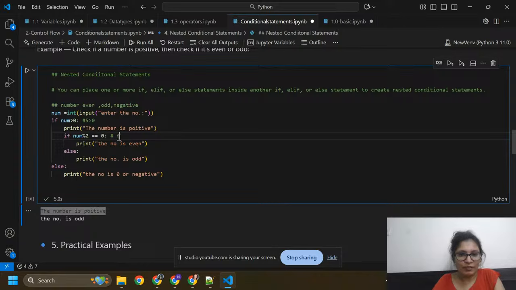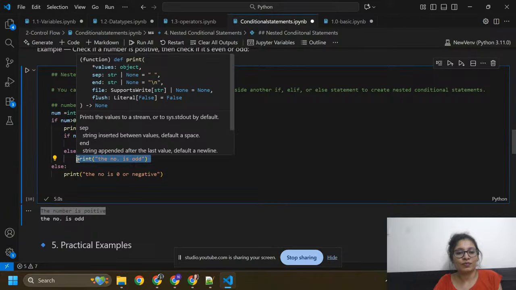If the number is divided by 2, okay, so here 5 divided by 2, I got 0 in remainder. No, this condition also fails. Okay, if this condition fails, or we don't have any negative number or 0 number, then this condition will execute.